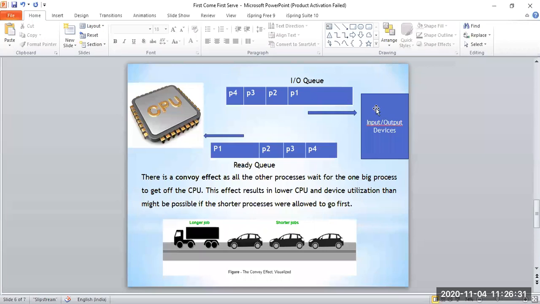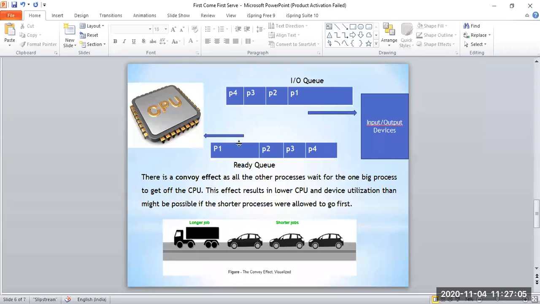And after P1 completes its execution or the IO part, again it will come and be placed in the first place of the ready queue. And these three processes will quickly access the input output devices, and again they will be placed at the end of the ready queue. So this will continue until all the processes are terminated, or until any one of the processes is terminated.